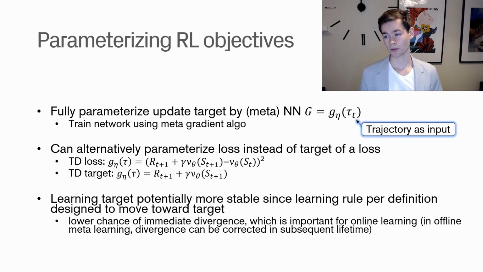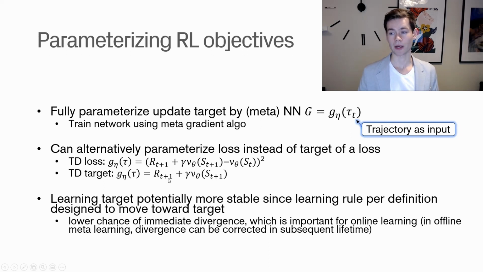There's another way you could do this. This takes the approach of parameterizing the target, but you could also imagine parameterizing the loss right away. To give an example of what the loss and the targets would be in reinforcement learning settings, we have these equations here. If we start with the second one, we can see that this is the TD target.